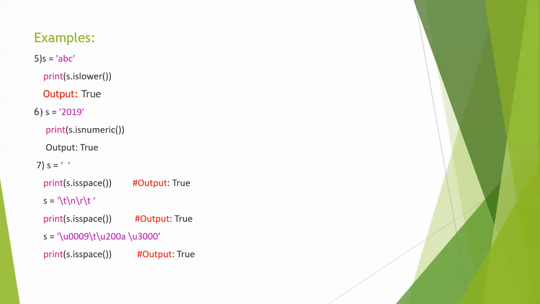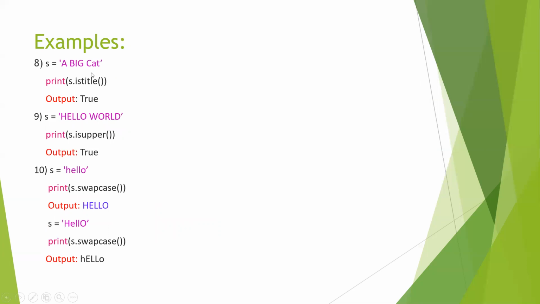Let's take another one. The string is backslash u0009, backslash t, backslash u2008, backslash u3000. Print s.isspace. I have already said in the above example, these are the spaces which by default the system will take. Let's take another example.